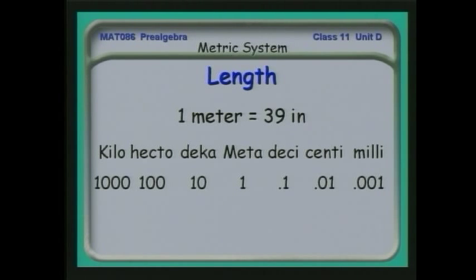Similarly, we can go the other way, down decimals, and talk about tenths of a meter, which is a decimeter, hundredths of a meter, which is a centimeter. That's about 1/3 of an inch, and you see that a lot. And we also talk about millimeters, which is 1,000th of a meter, and those are pretty small, really tiny. And so that's how we scale these things up or down. Notice that they go up or down in powers of 10. So if we're going down, we can talk about tenths of a meter, 100th of a meter. A millimeter is 1,000th of a meter.